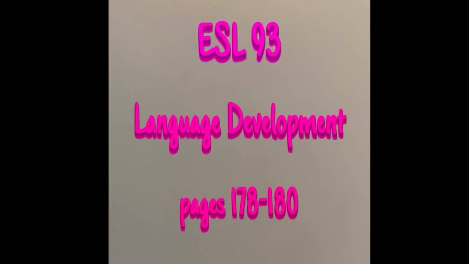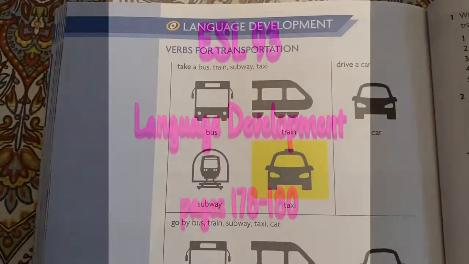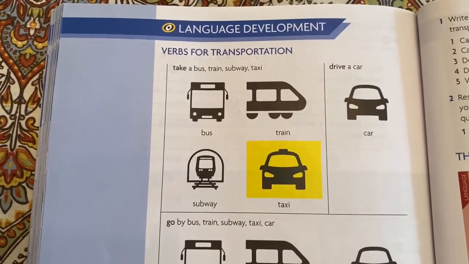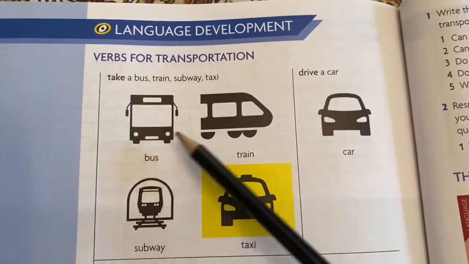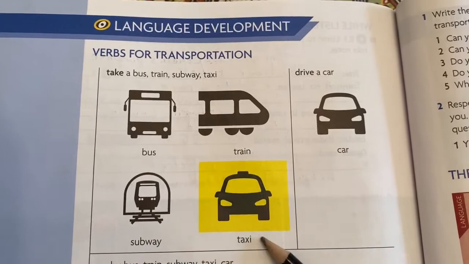ESL 93, Language Development, pages 178 to 180. For language development, we're focusing on verbs for transportation. These are some ways that you might reference a bus, train, subway, or taxi.